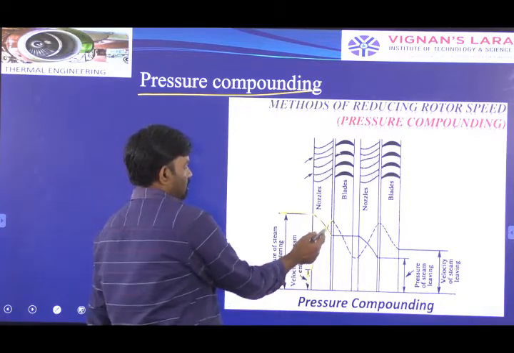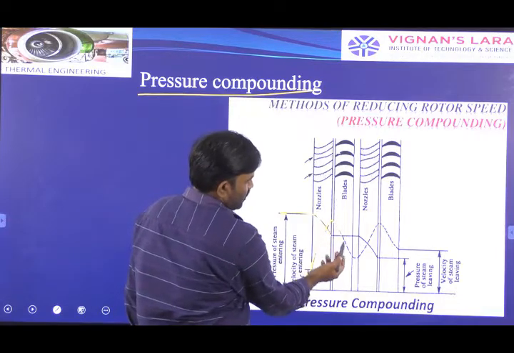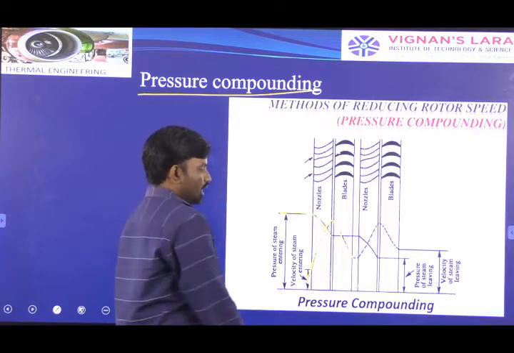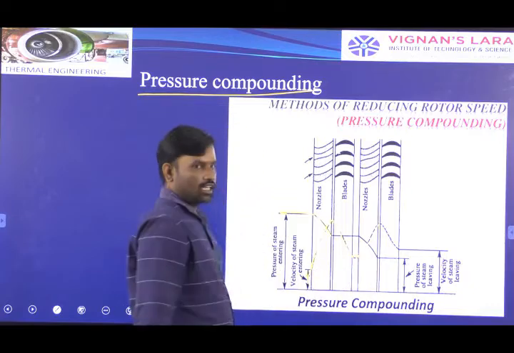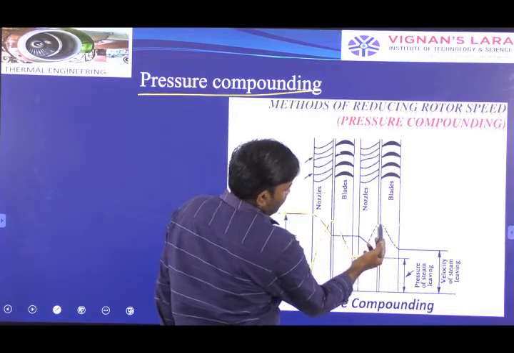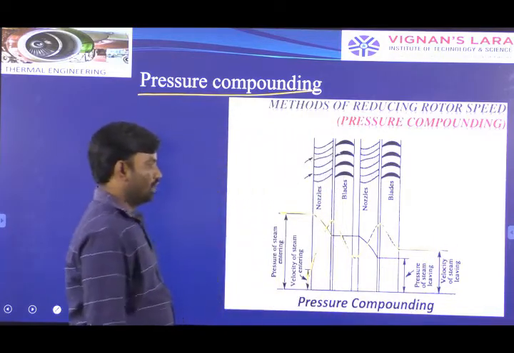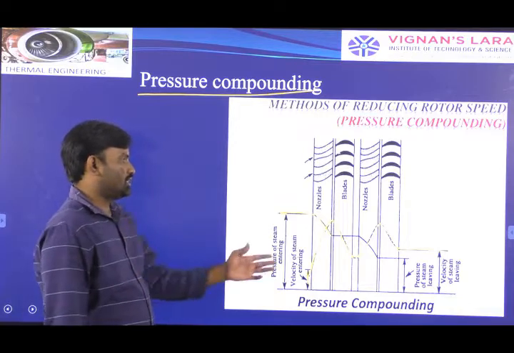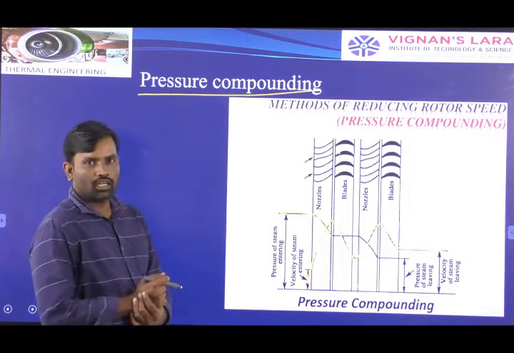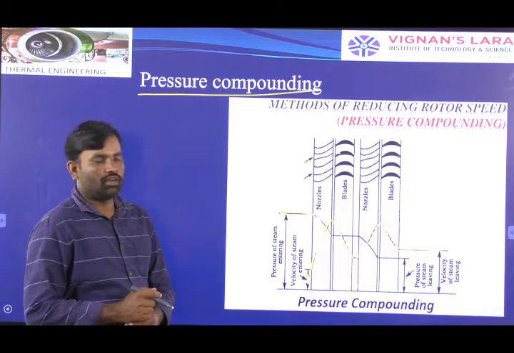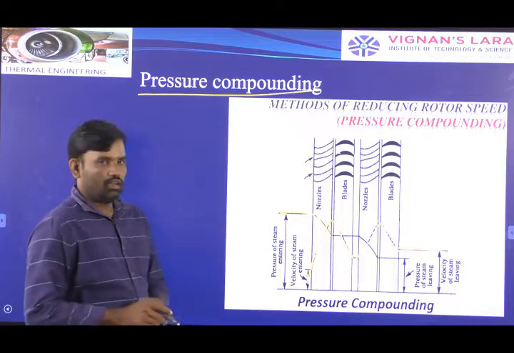So velocity increases. Later, in the moving blades, energy is absorbed. Later, it enters the nozzle body, velocity increases again, and velocity is absorbed in the moving blades. And at exit, we are expecting a low velocity. Continuously, we are absorbing the velocity in the blades. While passing the steam through the blades, the velocity is absorbed, and while passing through the nozzles, velocity increases. In that manner, we are arranging the pressure compounding.